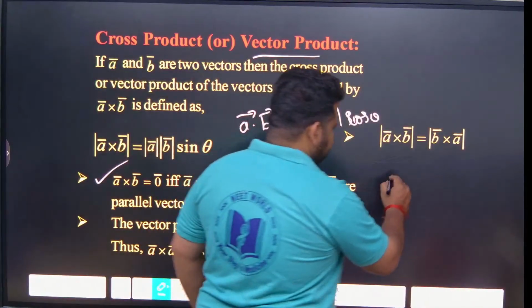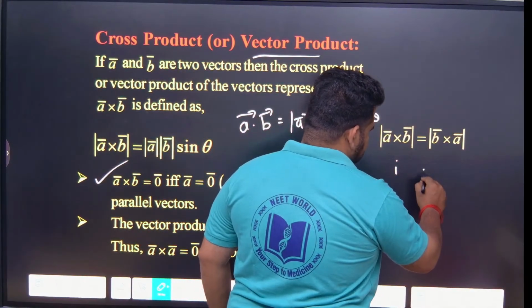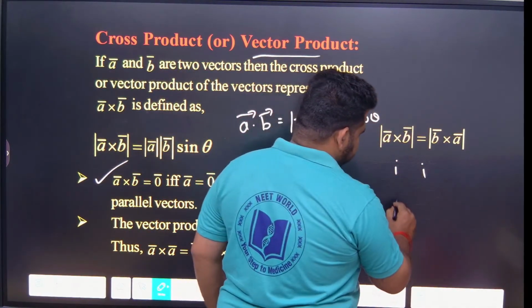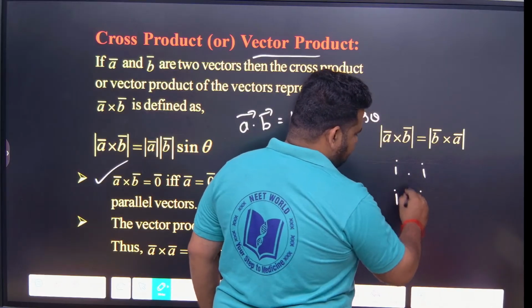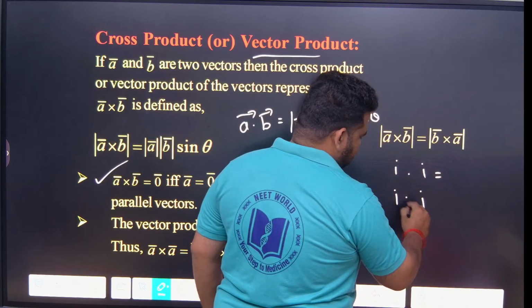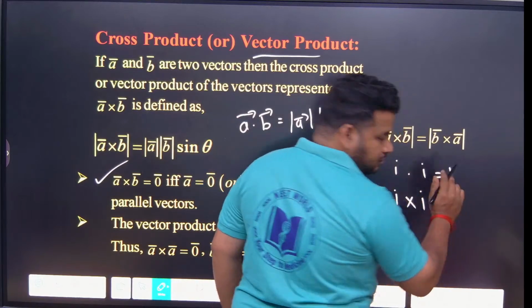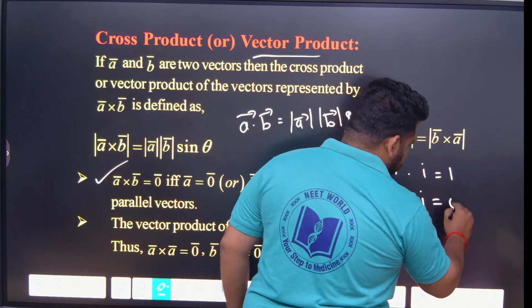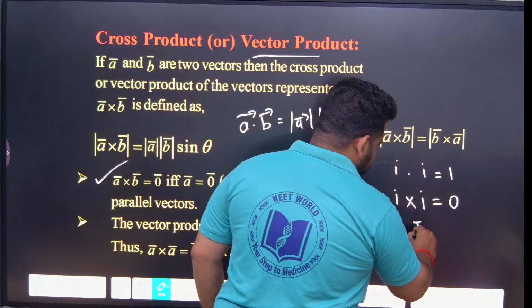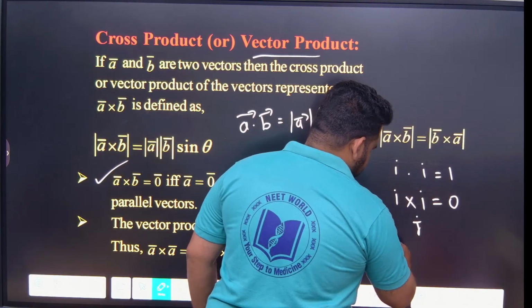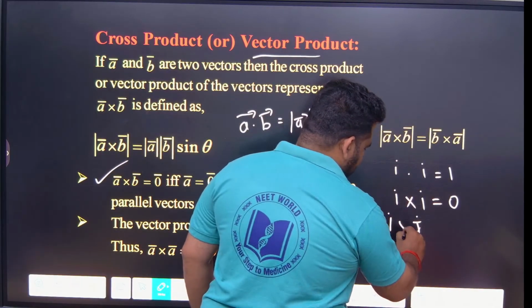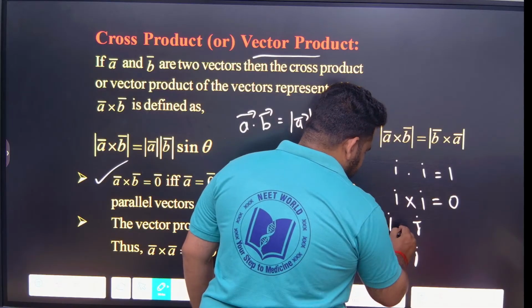Listen carefully. Now I, J, if I say, what is I dot J?